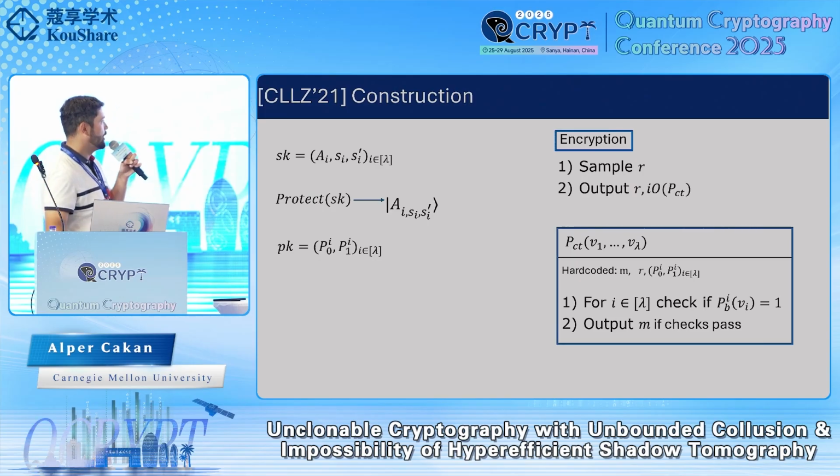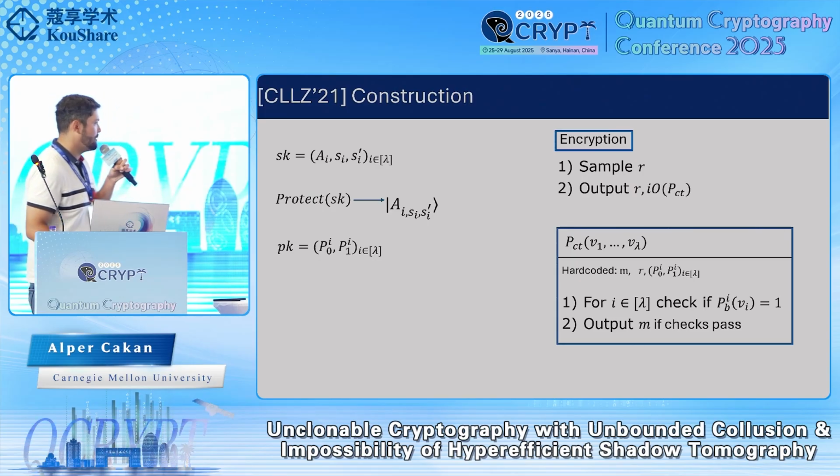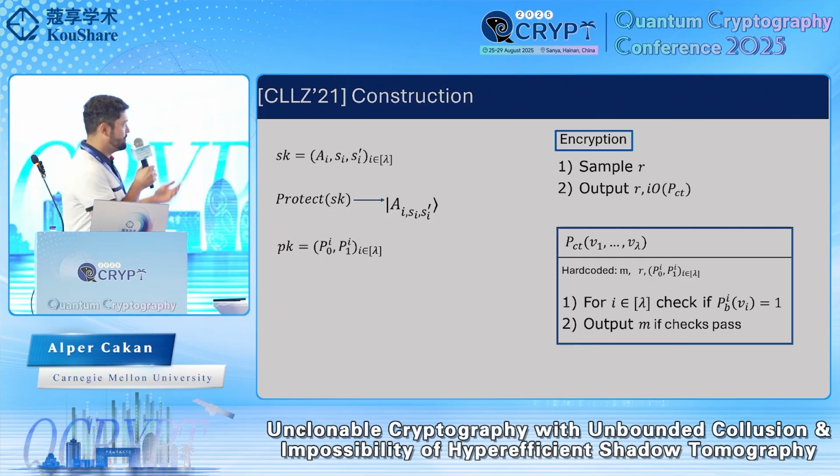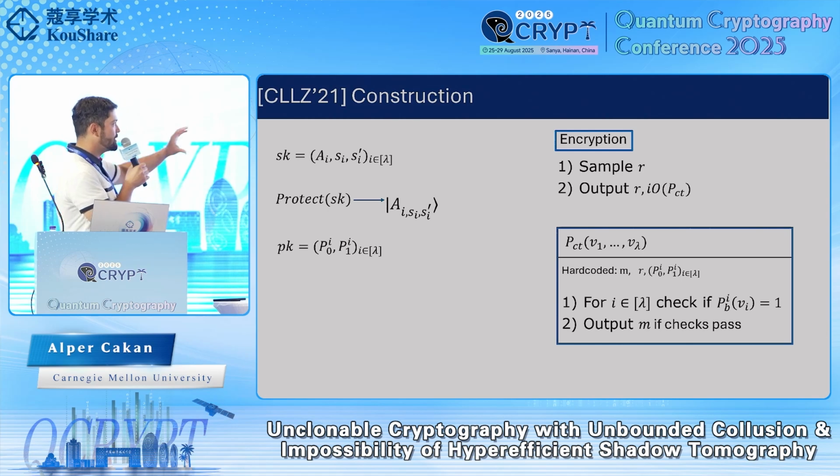Using this approach, the previous work has constructed copy-protected secret keys for a PKE scheme in this restricted model of 1-to-2 security, where your copy-protected key is essentially a tuple of coset states, and your encryption key is just obfuscated programs for checking membership in these cosets. To encrypt some message, you sample a random string and create an obfuscated program that verifies the authenticity of your coset states, and then releases the hidden message, which is your encrypted message.